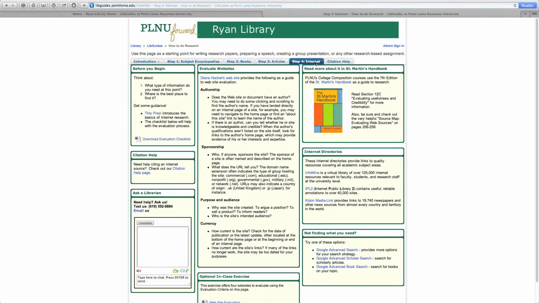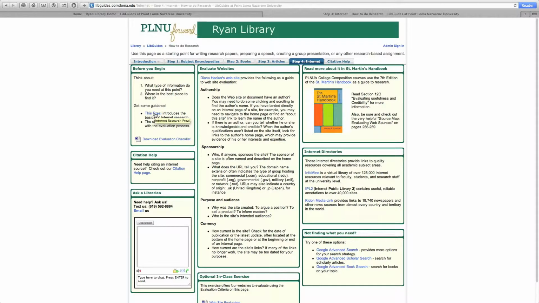There are a number of boxes on this guide, so there's quite a bit of information available, but we're focusing in 2 places, in the very upper left and the very lower right. So we're going to spend a little bit of time moving through the Prezi file that's linked to in that upper left box, so that we can look at how to conduct internet research effectively. And then we're going to look in that lower right box at the Google Advanced Search.